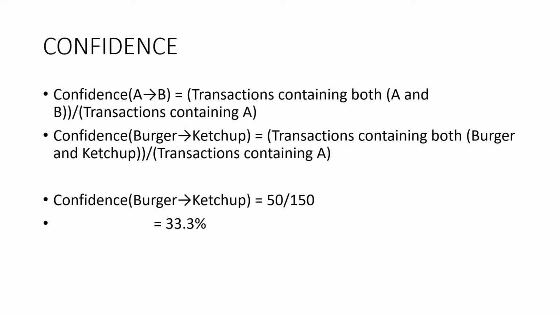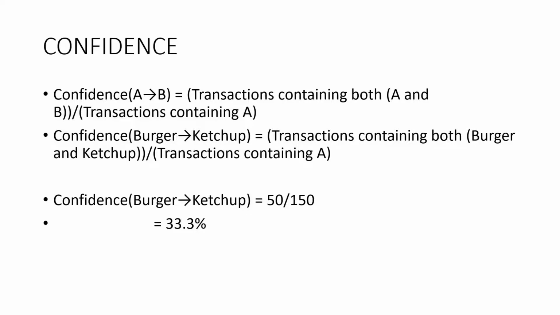Confidence refers to the likelihood that an item B is also bought if item A is bought. It can be calculated by finding the number of transactions where A and B are bought together, divided by the total number of transactions where A is bought.